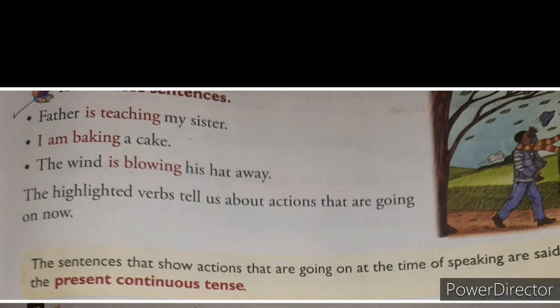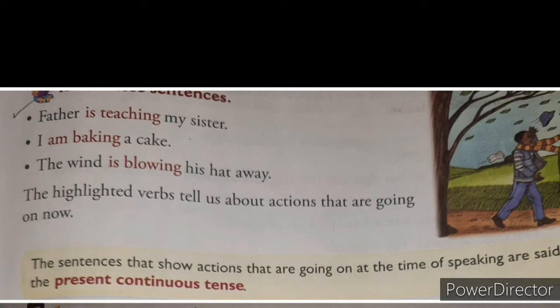Means the sentences, what do they show? They show that the actions are going on at the time of speaking. When you are speaking, at that time the actions are going on, and that only is said to be a present continuous tense. For example, father is teaching my sister, means the action is going on. Father is teaching, he is speaking. Teaching means speaking. The action is going on. So this first example is said to be an example of present continuous tense.